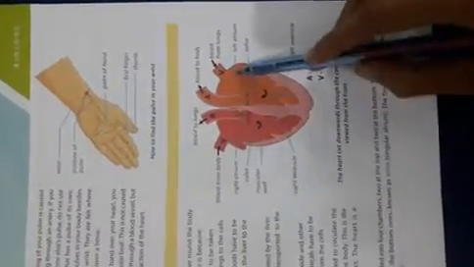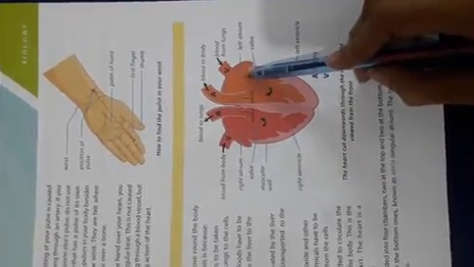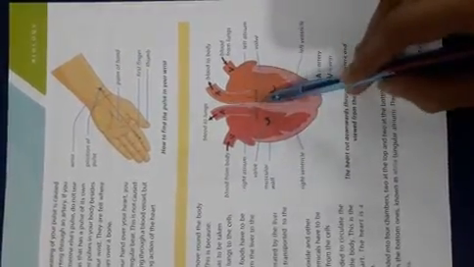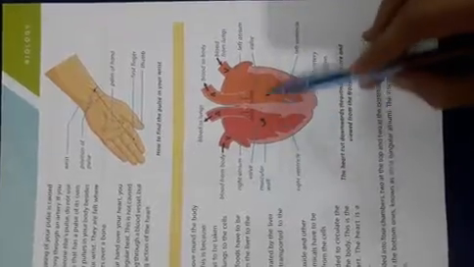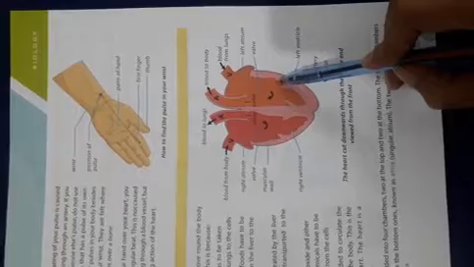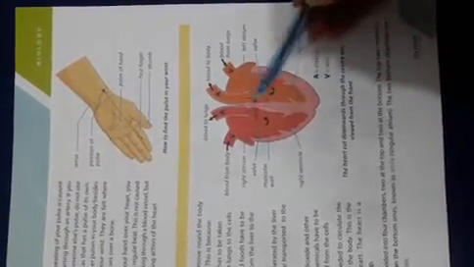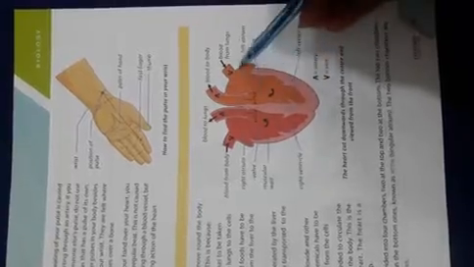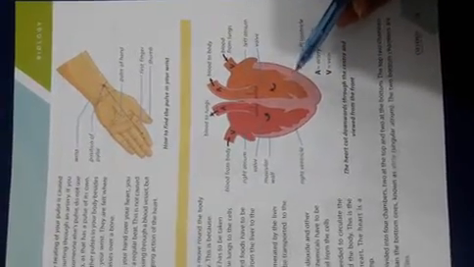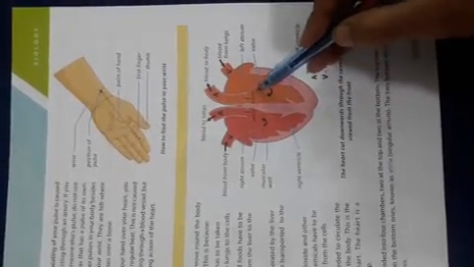Now, as I told you, these atria are separated by a muscular wall and these 2 ventricles are also separated by a muscular wall. But the atria and ventricles are connected to each other horizontally with valves, as you can see here.